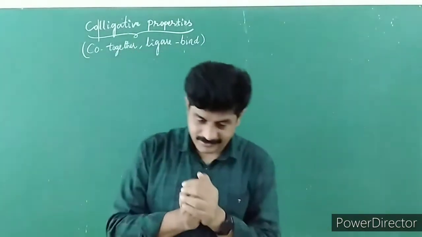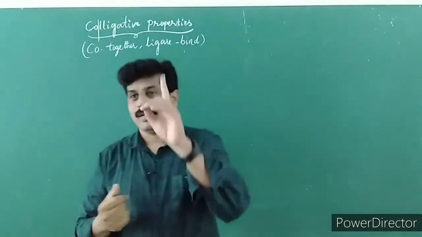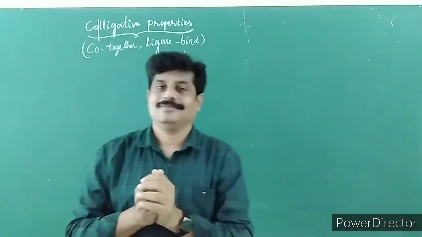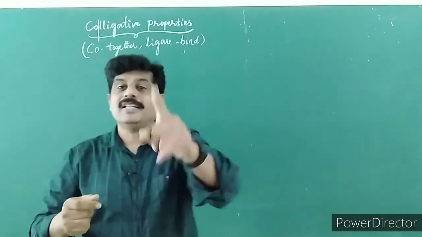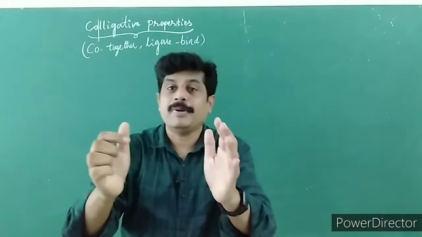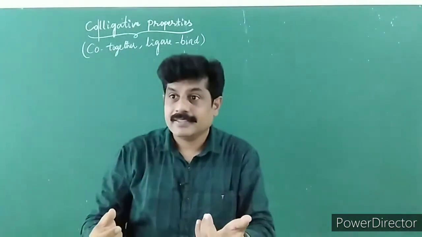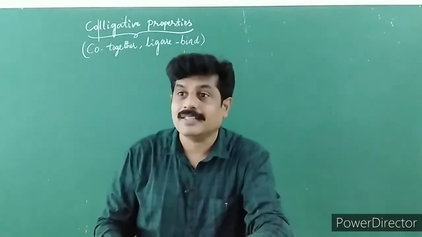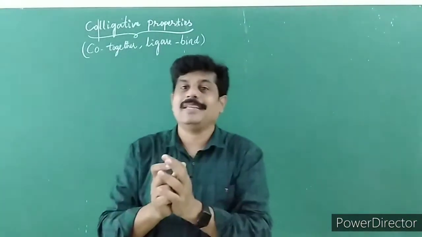Children, there are some conditions. Let us find out the conditions of these colligative properties. Number one, the solute must be non-volatile in nature, and that non-volatile solute in solution should obey Raoult's law. Second point, the colligative properties depend on the type of solvent. That is, a non-volatile solute dissolved in water and alcohol shows different colligative properties.